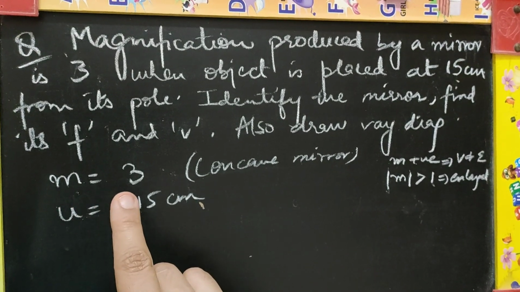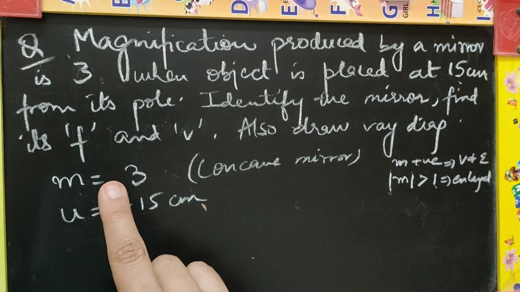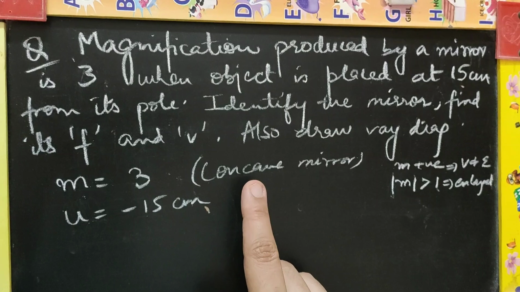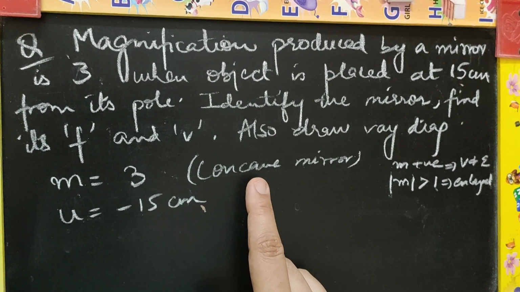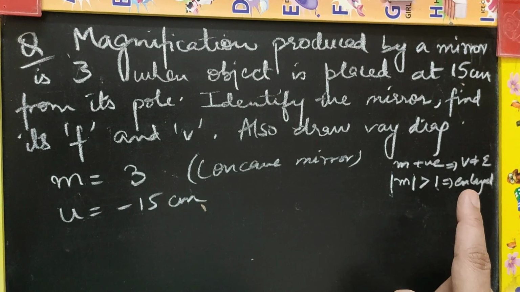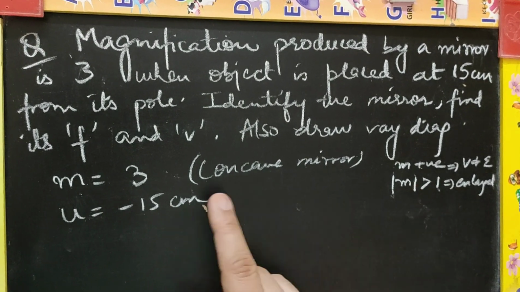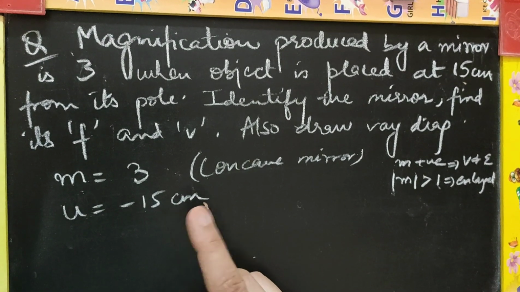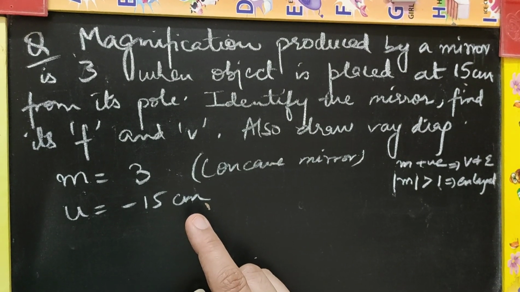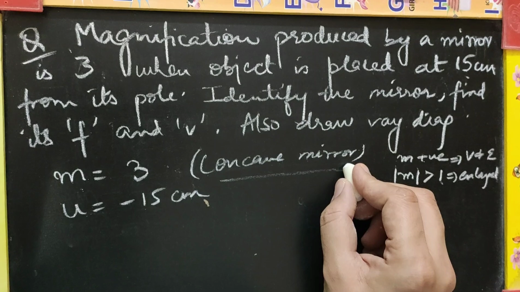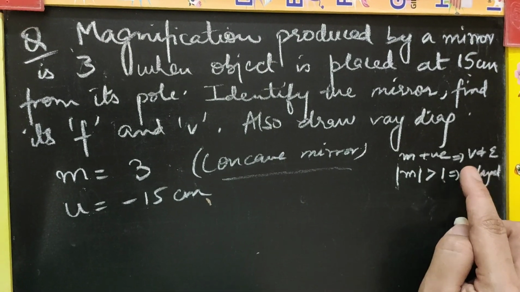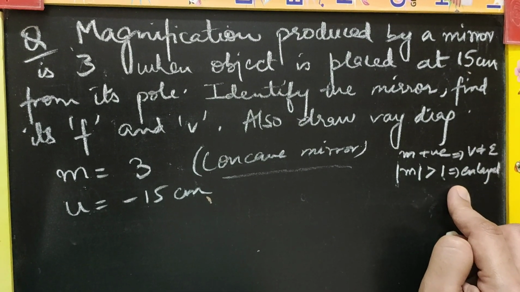A number greater than 1 in magnification, and that too positive, clearly indicates it's a concave mirror. Remember the last ray diagram of concave mirror? When the image is virtual, erect and magnified, the object is very close to the mirror, between the pole and the focus of the mirror. So the mirror we have identified is a concave mirror, since the magnification is positive and greater than 1.